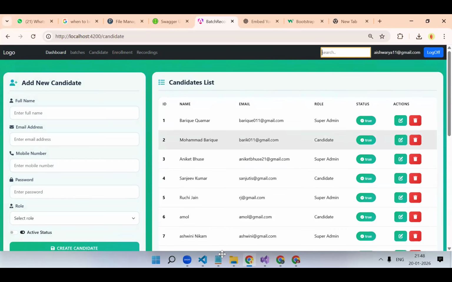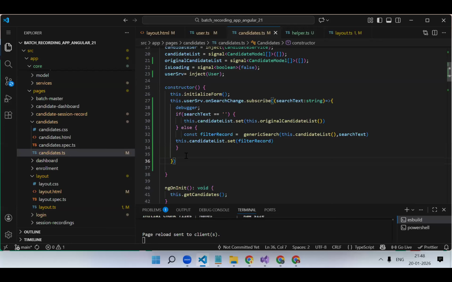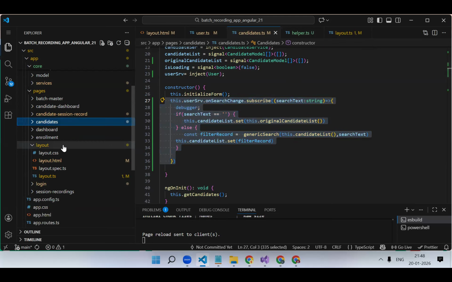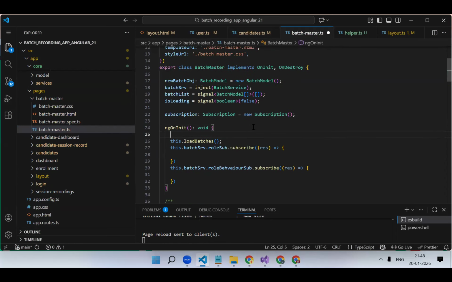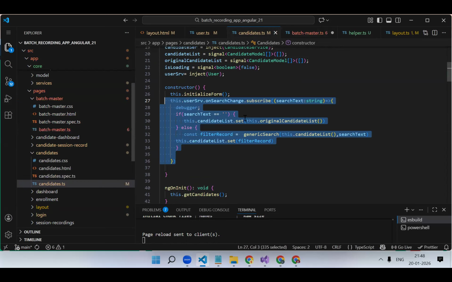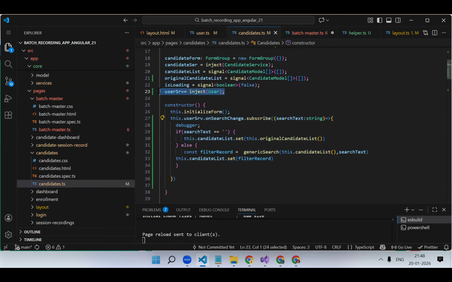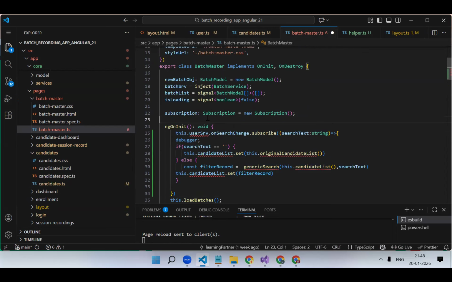Now in every component, just this piece of code you need to write everywhere, and your array will change. So see now. Okay, so now same code I'm copying in my batch component also. Batch master. In ngOnInit I'm doing it. We need the service, let's inject our service.